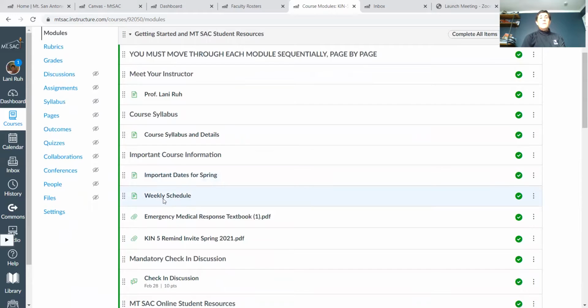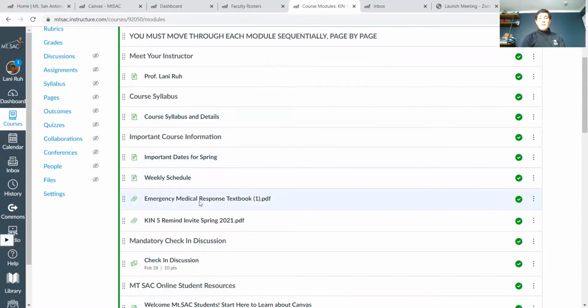A weekly schedule. So this weekly schedule gives you week by week in the dates. The syllabus has week by week what the assignments are due. So you might want to take a look at that and keep that handy. Our textbook is also here. Your Remind invite is here as well. So if we take a look at that real quick,